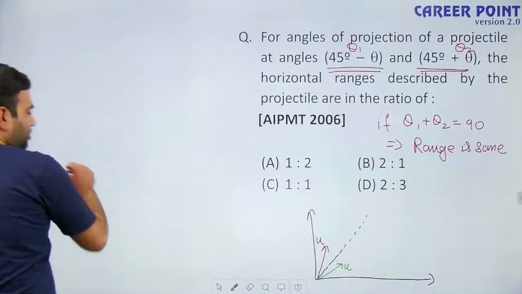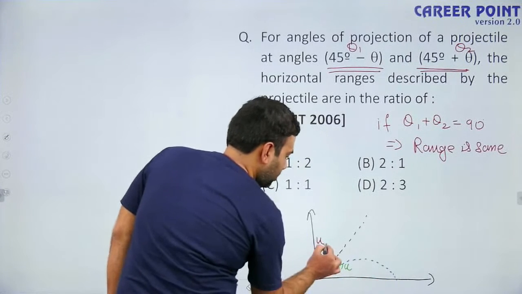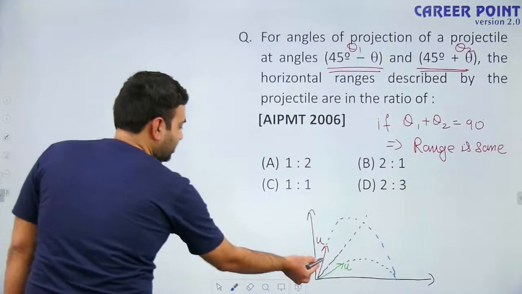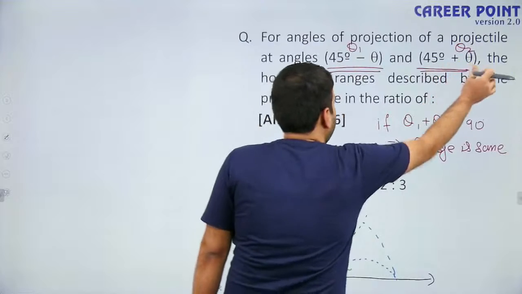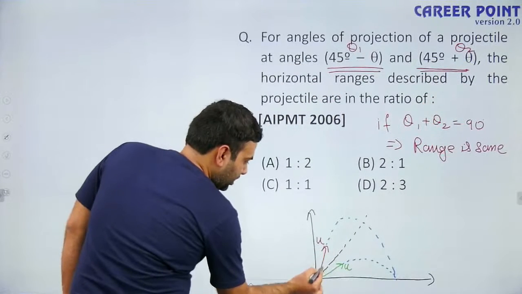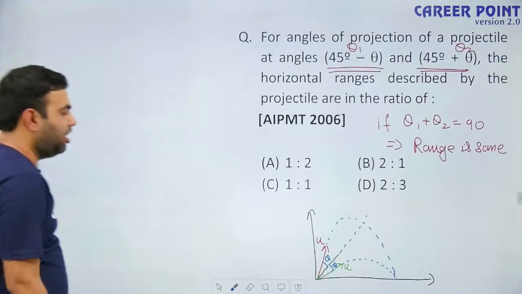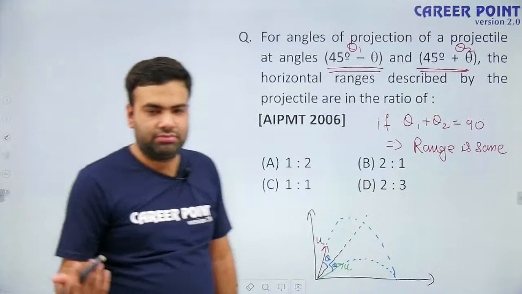In that case the range will be the same for both, because the sum of their initial angles is 90 degrees. See, 45 minus theta plus 45 plus theta is 90 degrees. Because their sum is 90 degrees, the range will be the same.